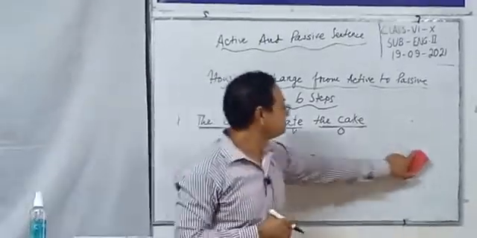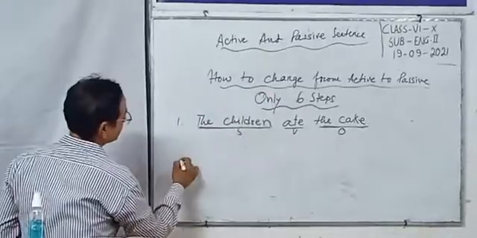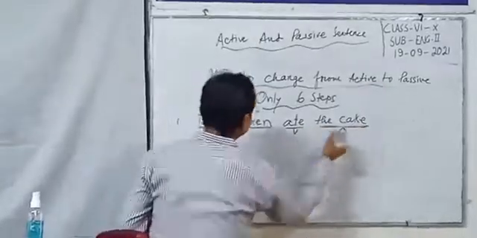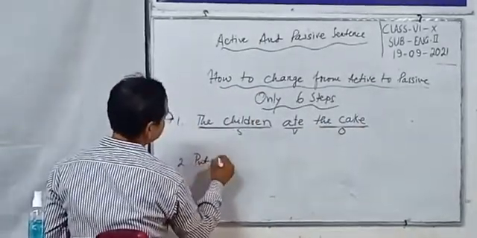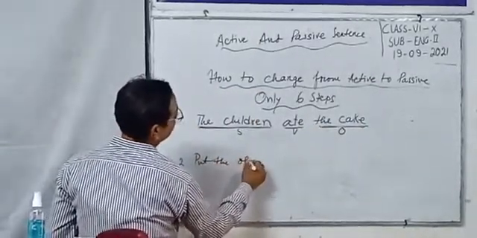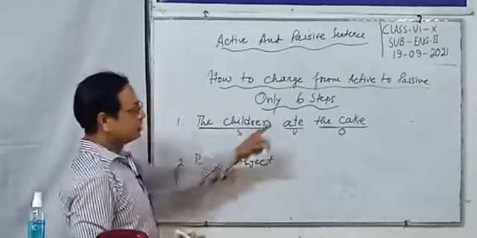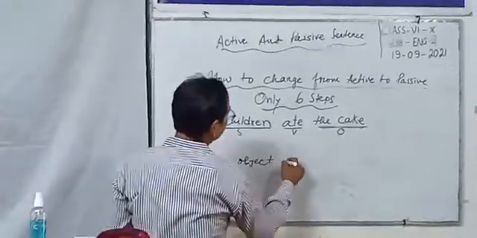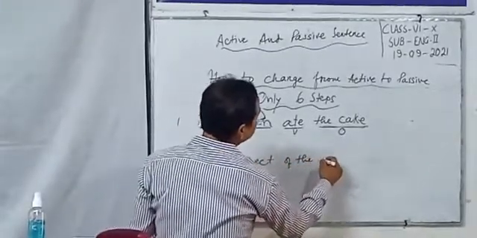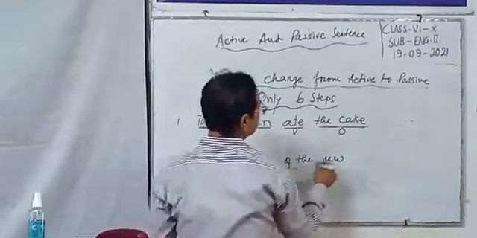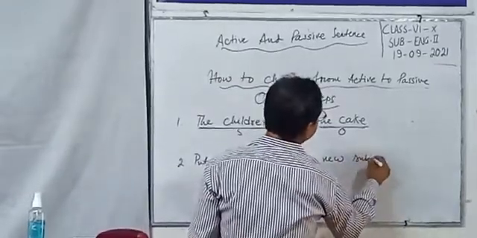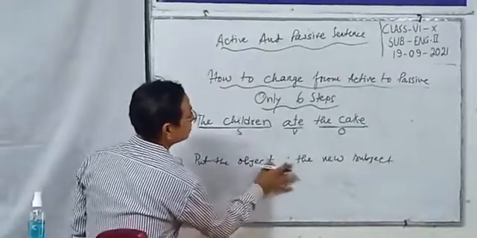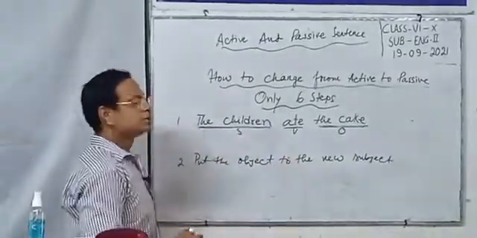Step 2. Put the object, or interchange the object, in the place of the new subject.